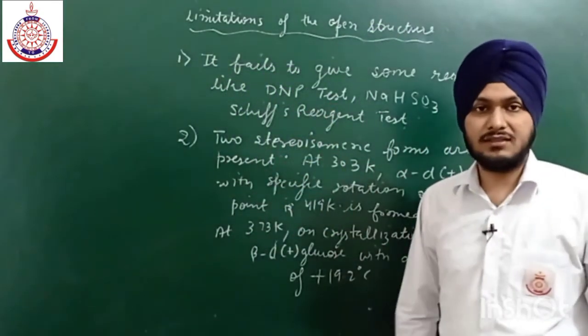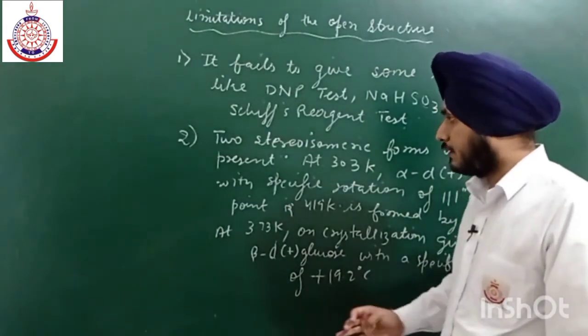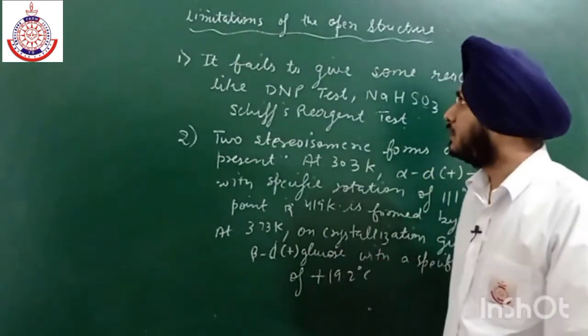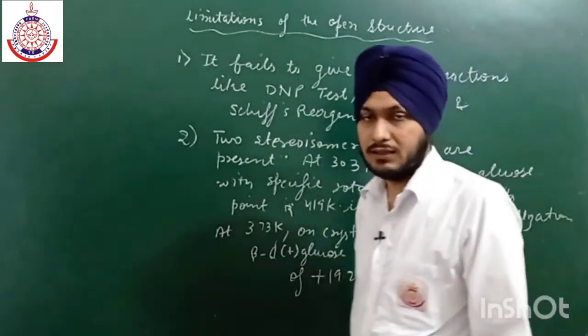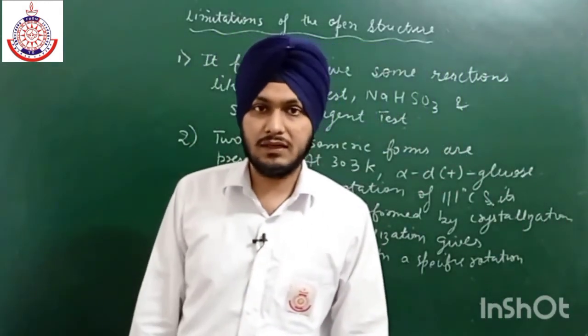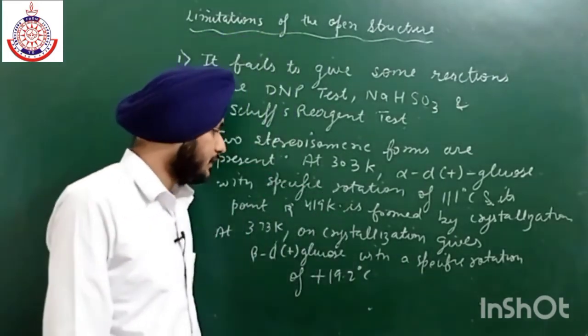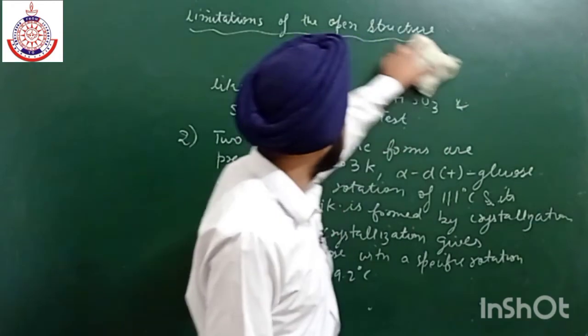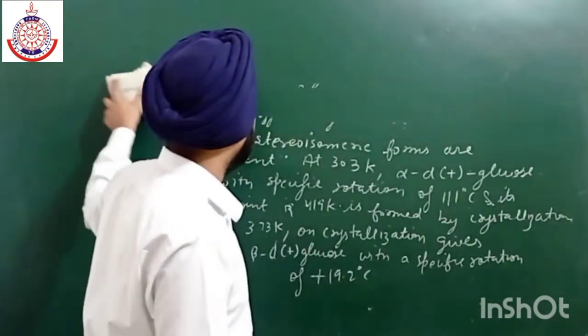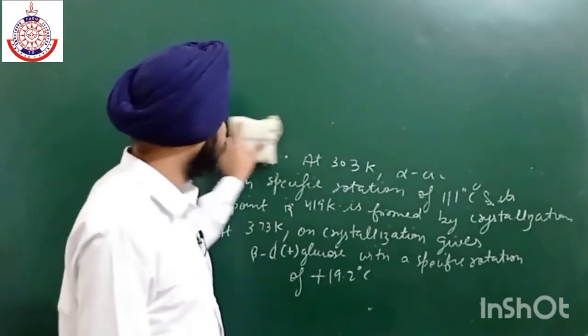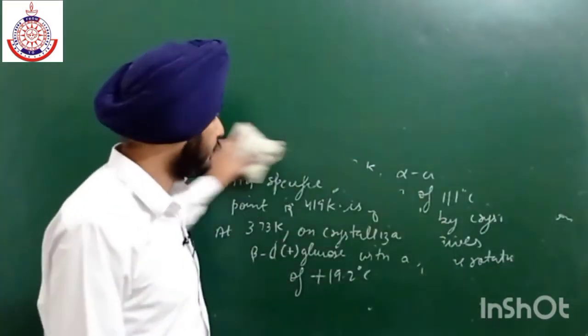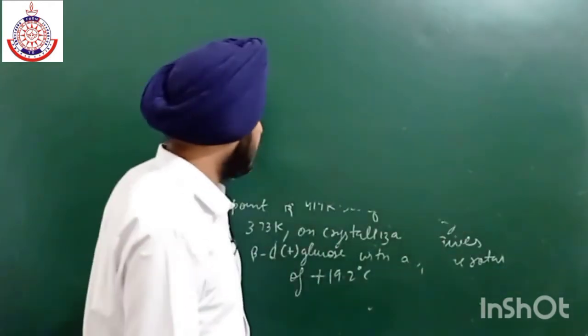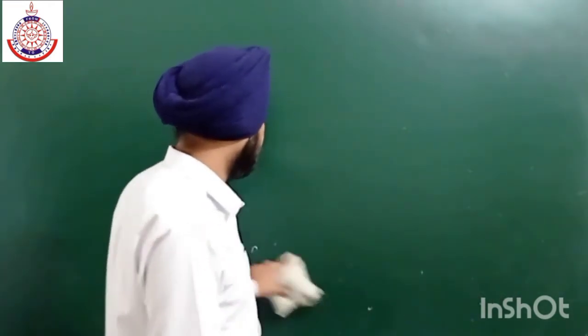These two are the main limitations that were found at that time, and the existence of this open structure is not valid, or only a very small amount is valid. These two alpha and beta forms are in equilibrium with each other. They get interconverted, and after some time they maintain an equilibrium mixture. In that equilibrium mixture the amount of beta is more, because it is crystallized at high temperature, that is why its stability is more.